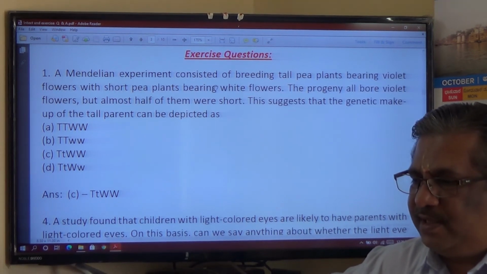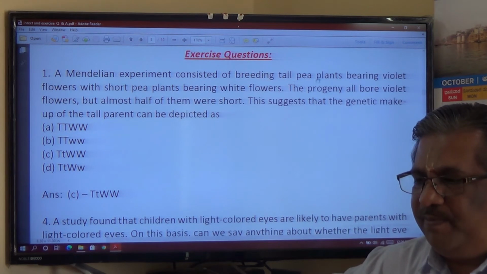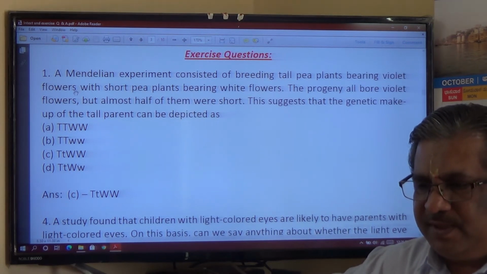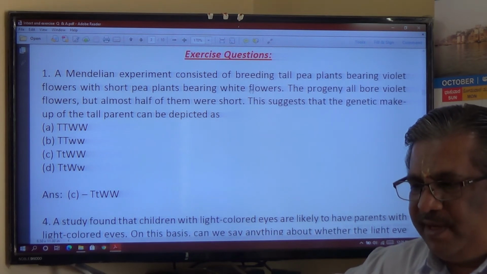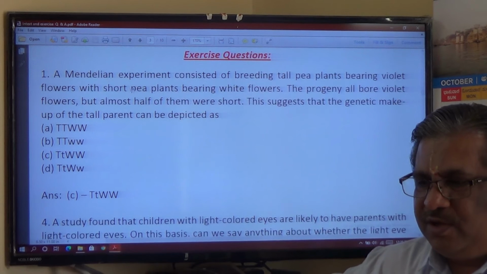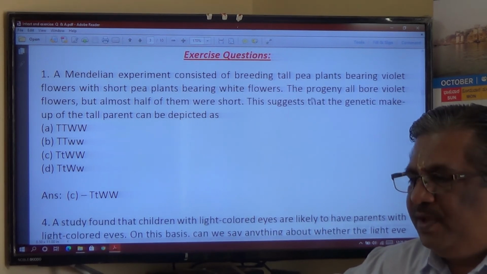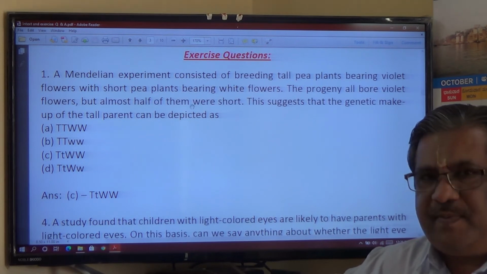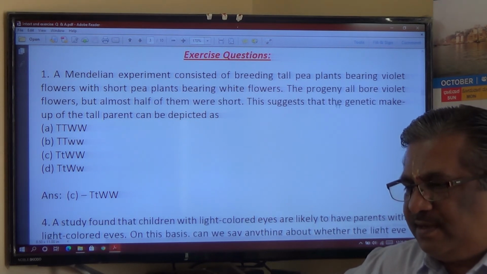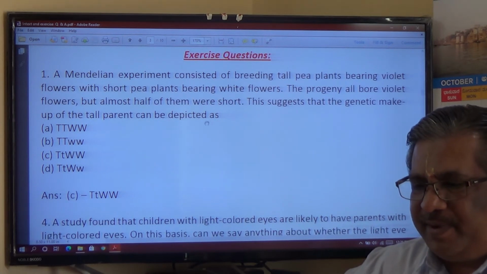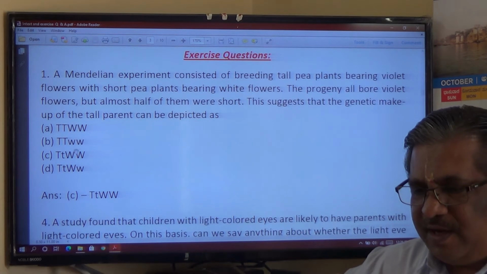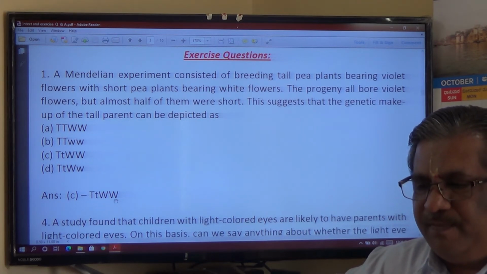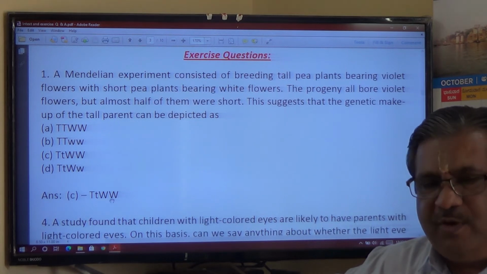A Mendelian experiment consisted of breeding tall pea plants bearing violet flowers with short pea plants bearing white flowers. The progeny all bore violet flowers, but almost 50%, half of them, were short. This suggests that the genetic makeup of the tall parent can be depicted as capital T. Out of these options, C is correct: TtWW. See here, the answer is written as TtWW.